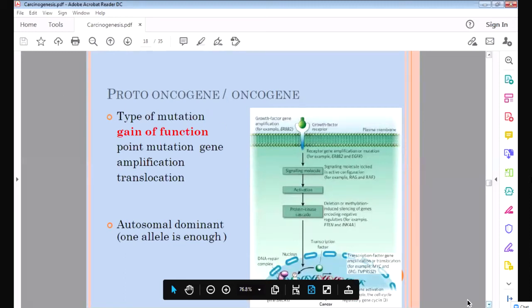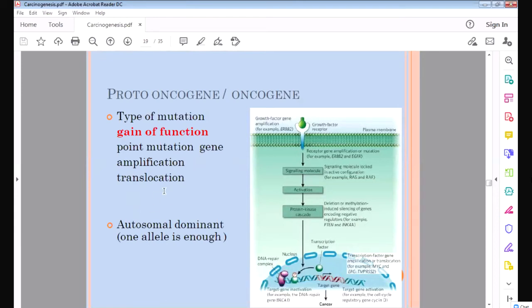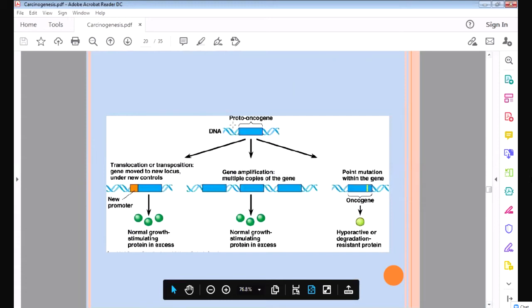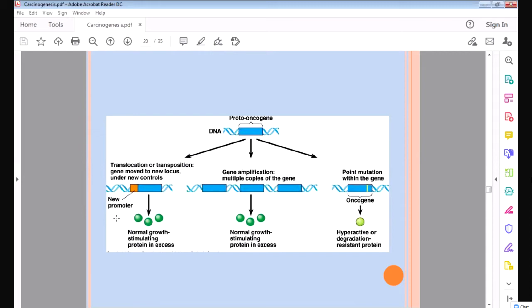So what happens to the proto-oncogene? How is the proto-oncogene converted into oncogene? There may be a point mutation, there is gene amplification and translocation. I will explain all these terms in this diagram. You can see this is the proto-oncogene. So how is it damaged? First, there is translocation. Translocation means some other part of a chromosome comes and attaches, some other gene comes and attaches to it.